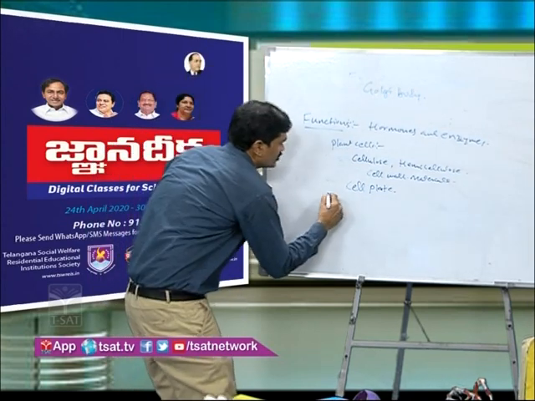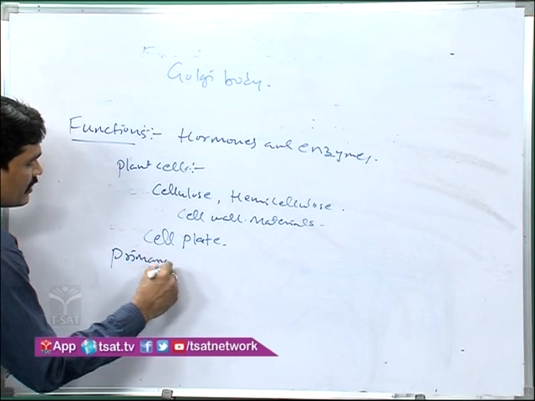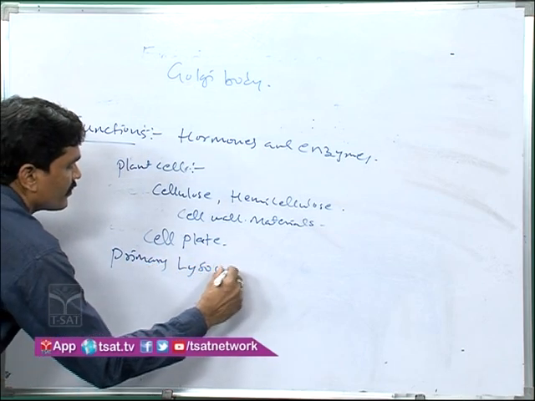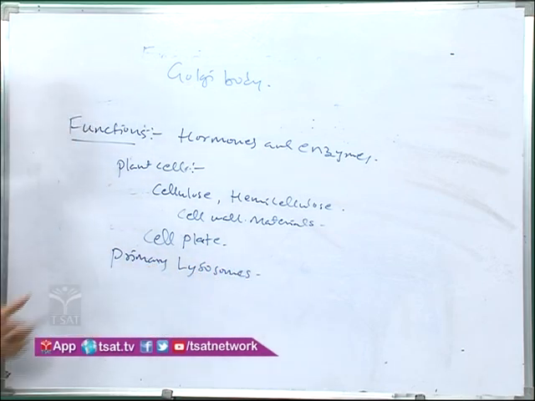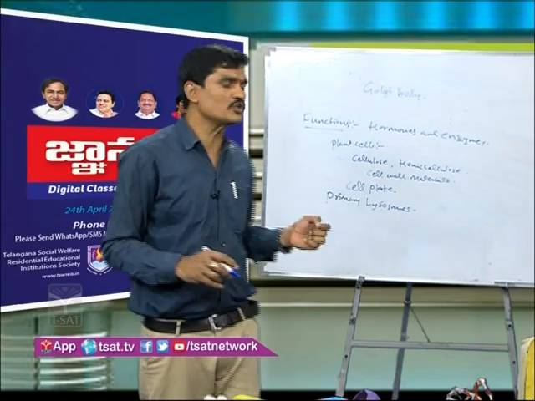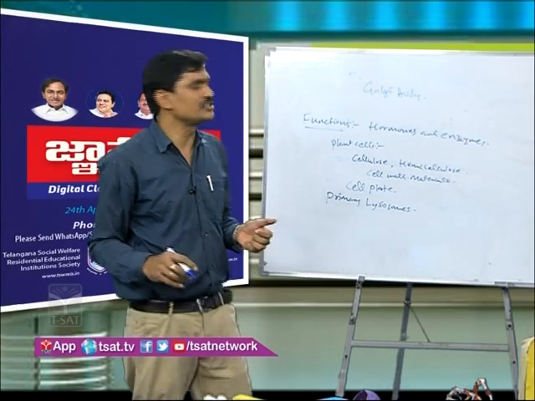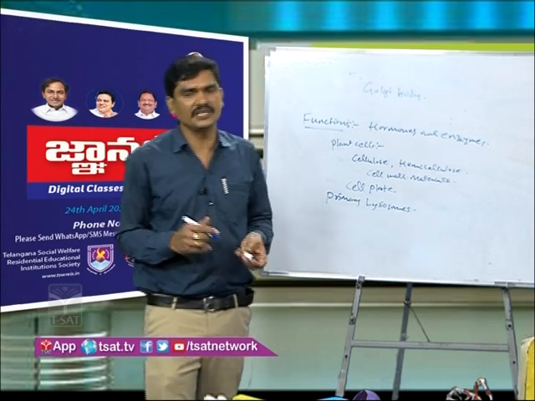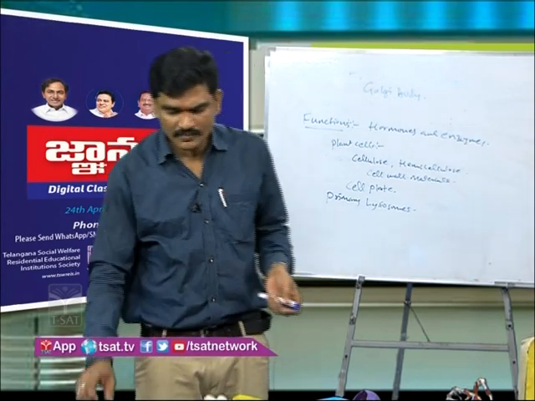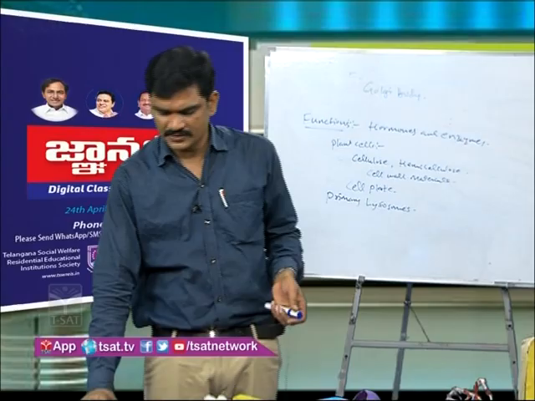And primary lysosomes arise from the Golgi apparatus. Lysosomes are also produced from the Golgi apparatus. These are the functions of the Golgi apparatus. Let us go to the next topic.